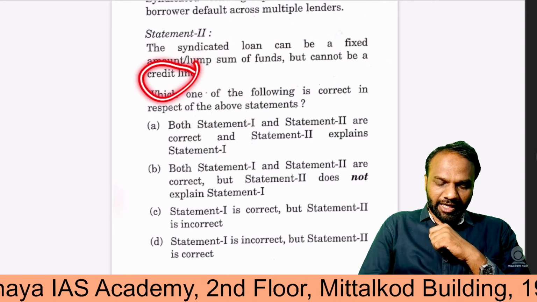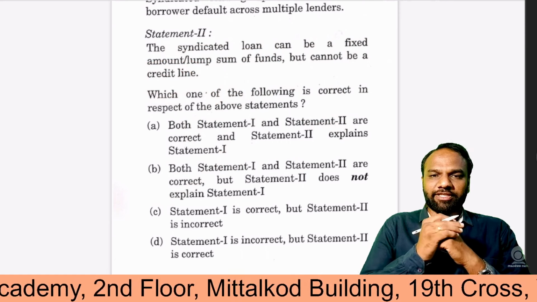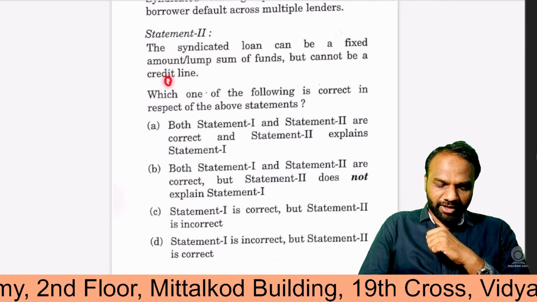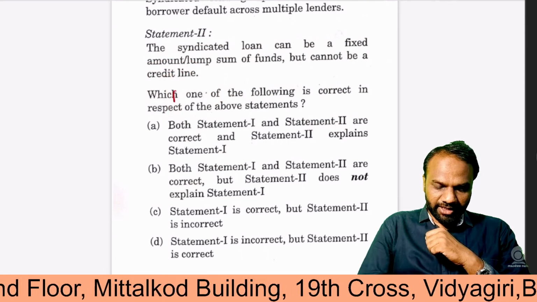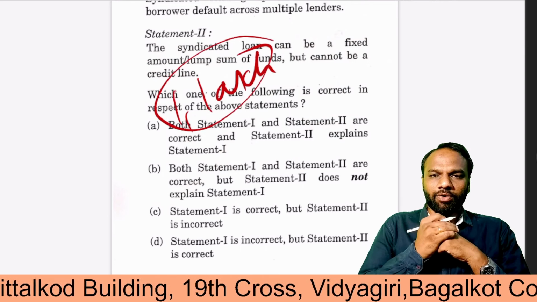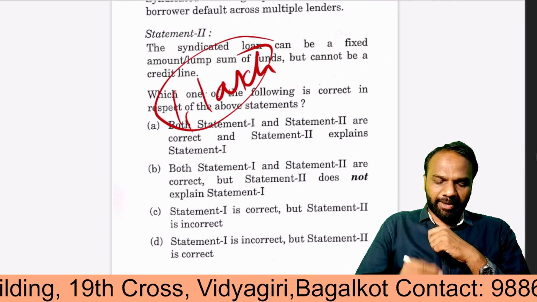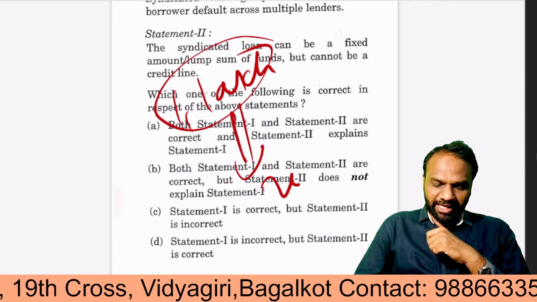But in case of a credit line, the maximum amount that can be given as a loan to a person is fixed. For example, let us assume they fix it at 1 lakh. But the person who wants to borrow need not borrow 1 lakh at one go. Based on his requirement, initially from 1 lakh, he will just take 20,000 rupees.